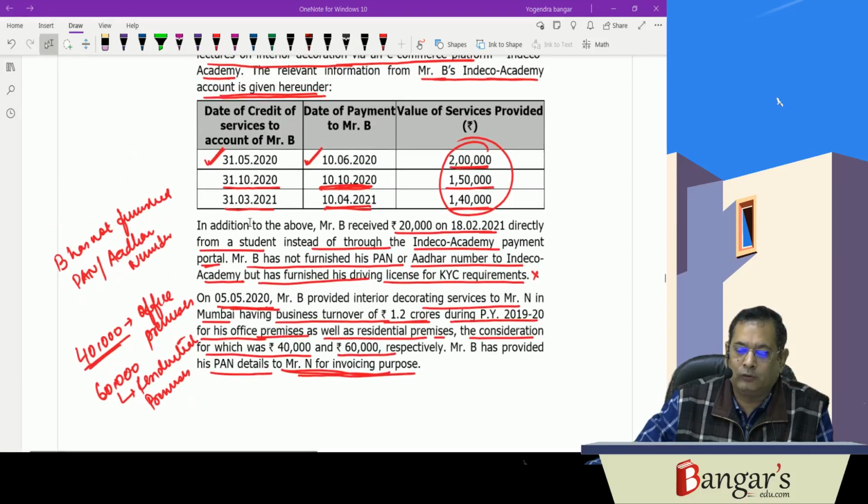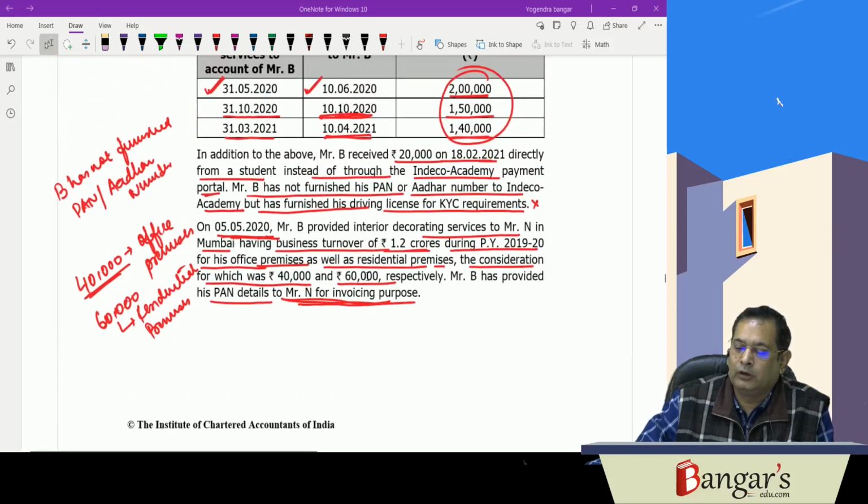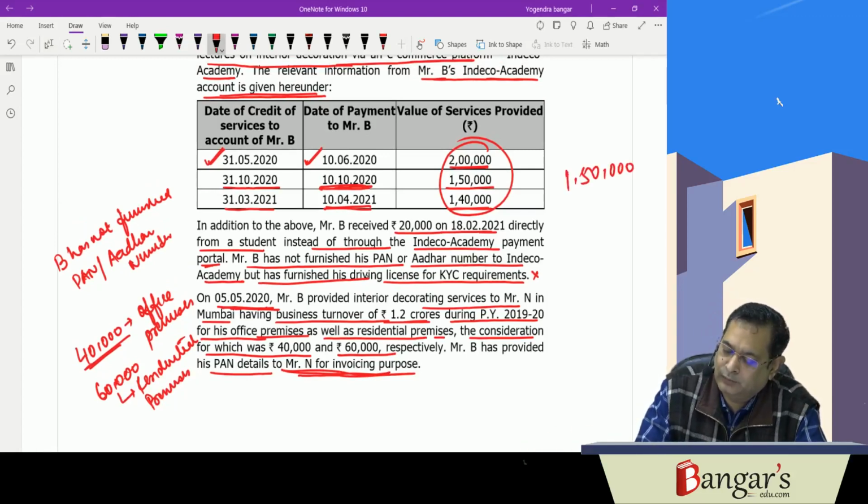Now here it has also been provided that if any payment is made directly by the, say, recipient rather than making payment through e-commerce operator, then also there will be requirement of the tax deduction at source. Now here, after 1st of October 2020, it is 1,50,000 plus 1,40,000, and Mr. B has also made directly the payment.